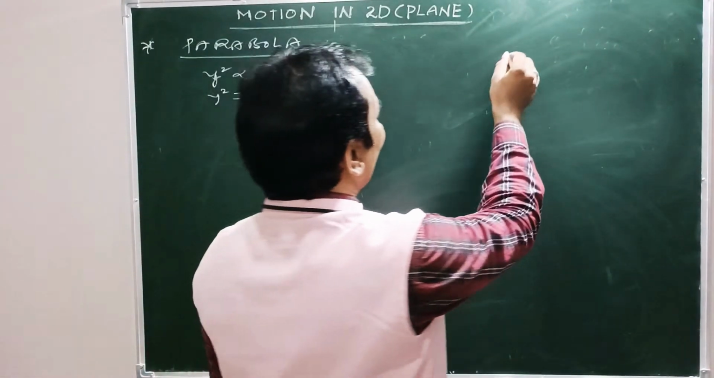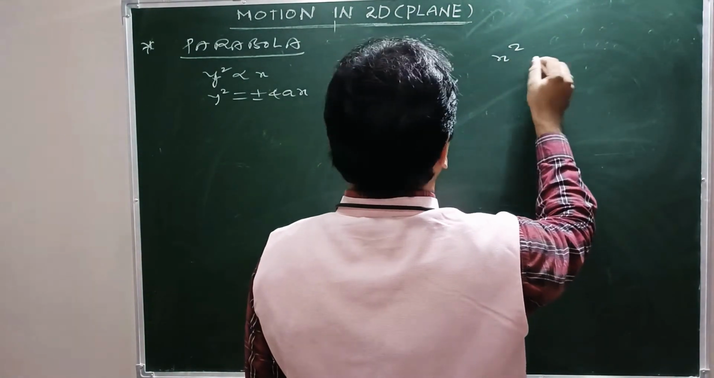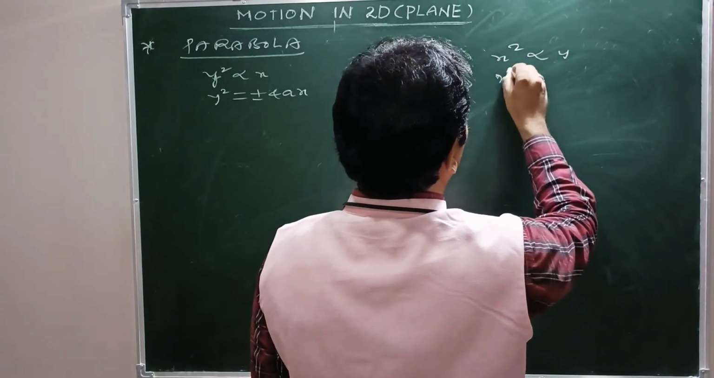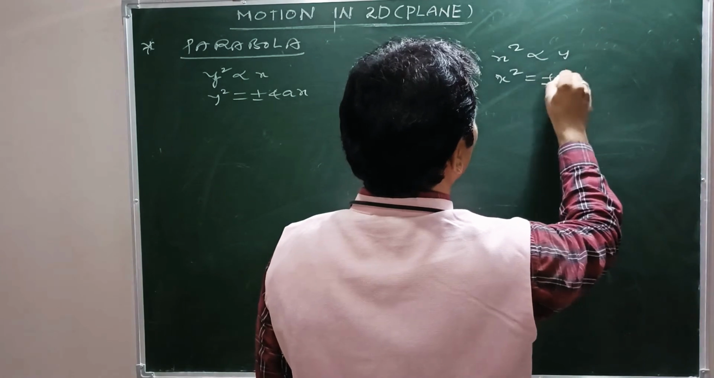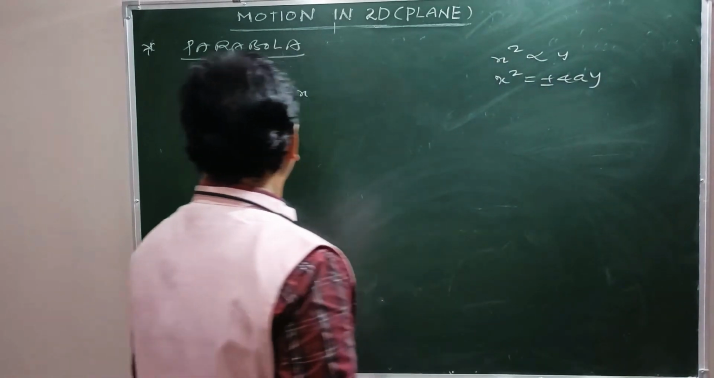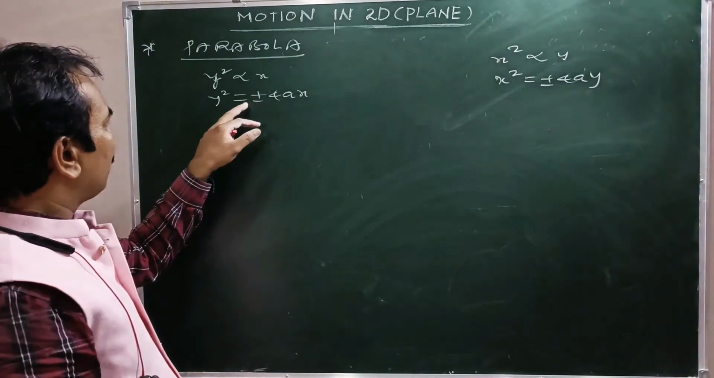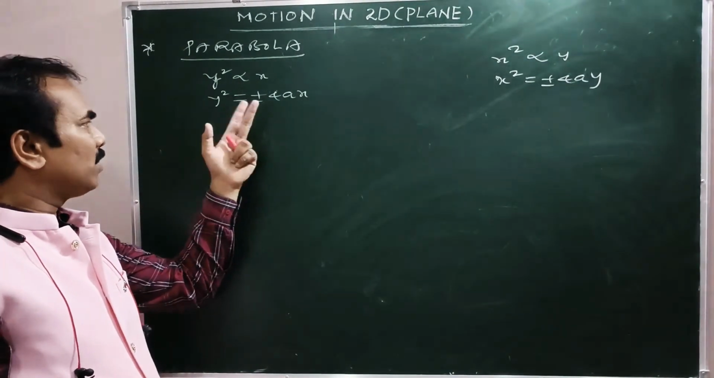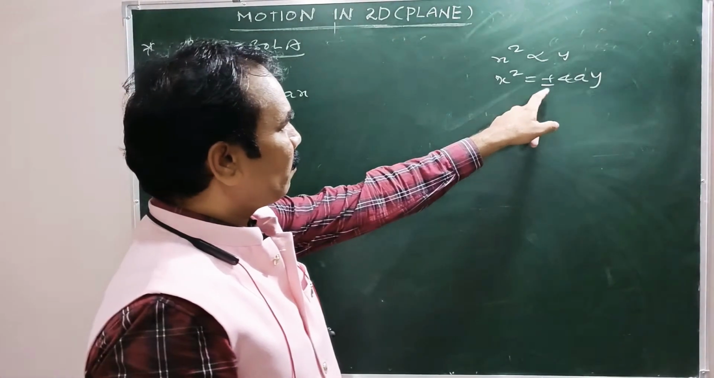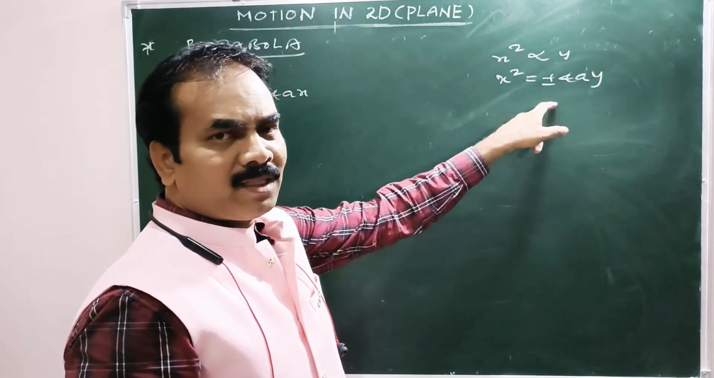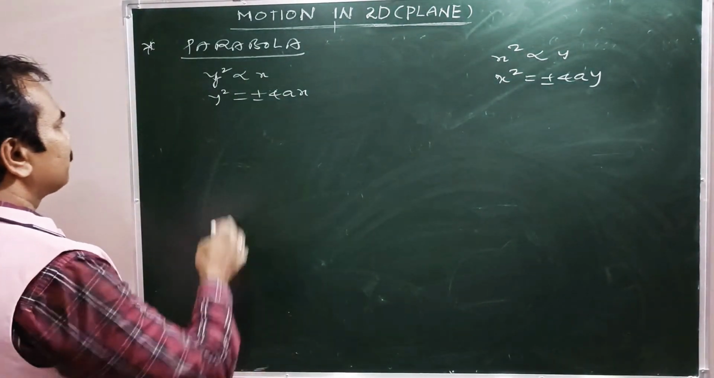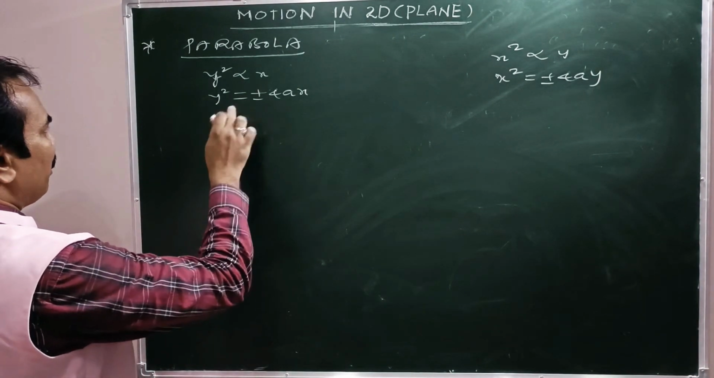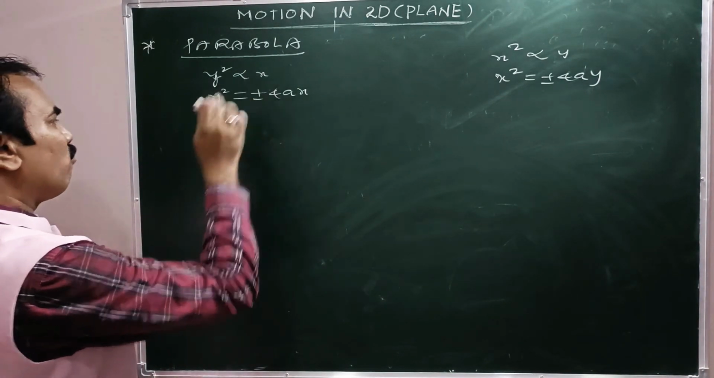Here x square is proportional to y. X square can be written as plus or minus 4a into y. Now see here positive side and again negative side. So here two cases, here also two cases. One with the positive sign, another one with the negative sign. Now let us see, what is the shape of parabola for y square equal to 4ax?